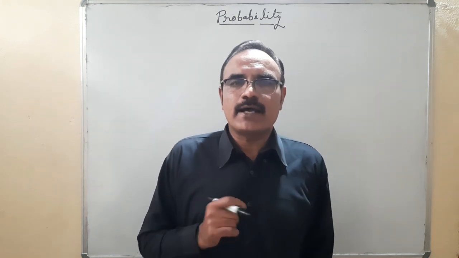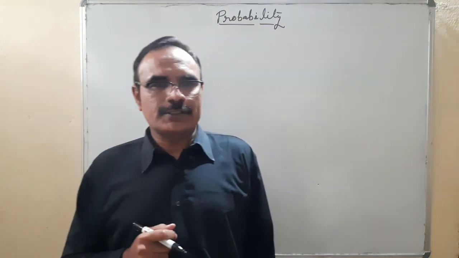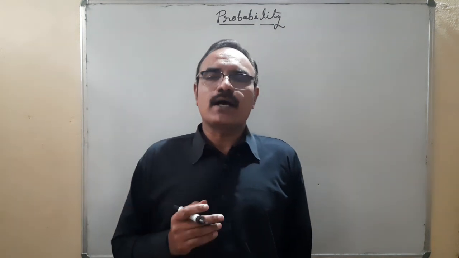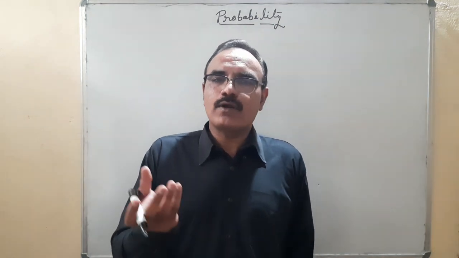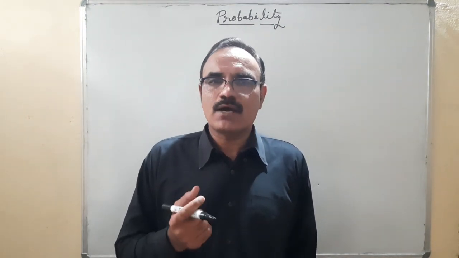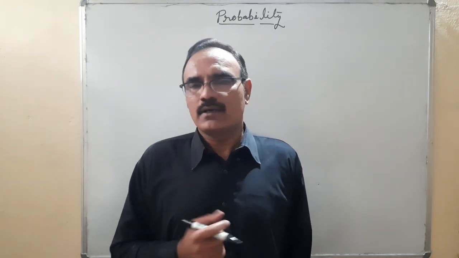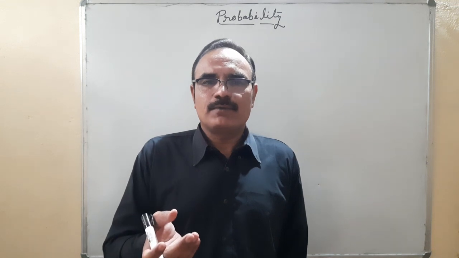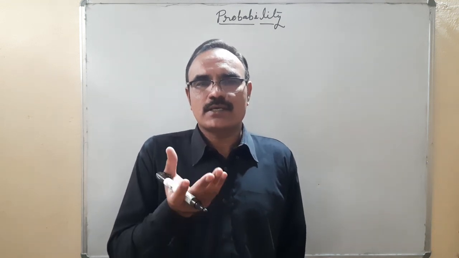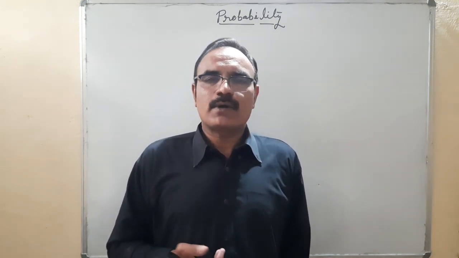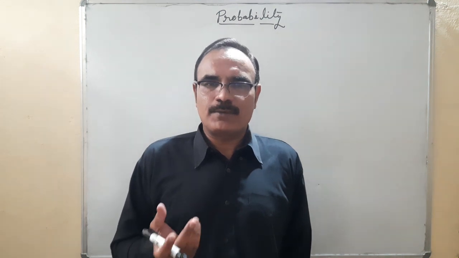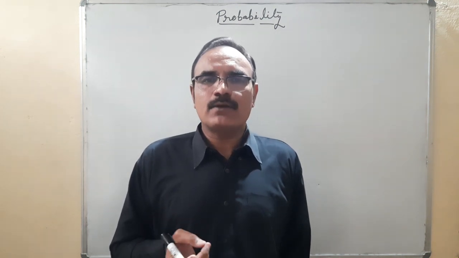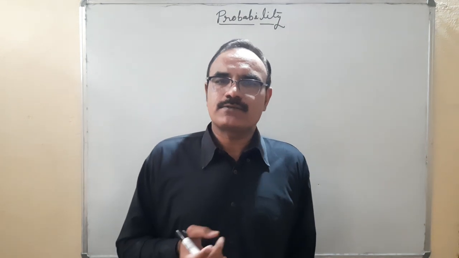So if I toss an unbiased coin, the chances of head on the uppermost face are 50%, because there are two faces. Head 50%, tail 50%.